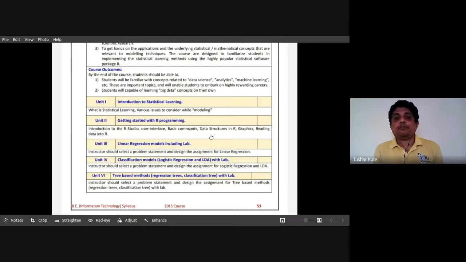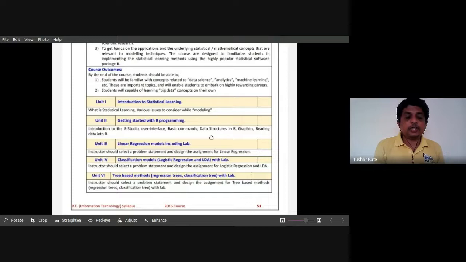So R is a programming language. Whatever programming language abilities are there, those abilities are present in R programming language also. Along with that, we will see data structures in R. What data structures are present, which play a very vital role in designing applications of data science and statistical modeling, that we will see. Graphics, a very big concept actually. A single name is given, but we'll talk about different kinds of graphs, how to create them and how to draw the data with the help of R programming language. And finally, reading the data into R. Which method do we use to read the data into R? That is what we call data import.